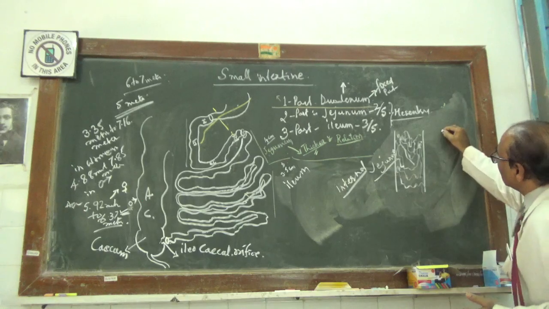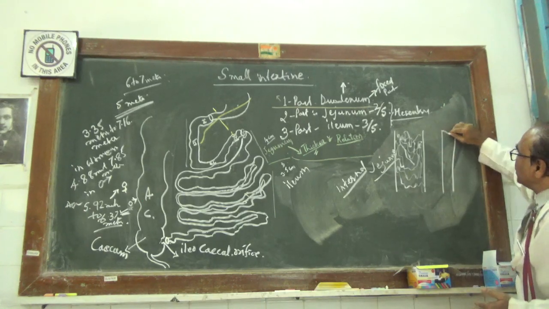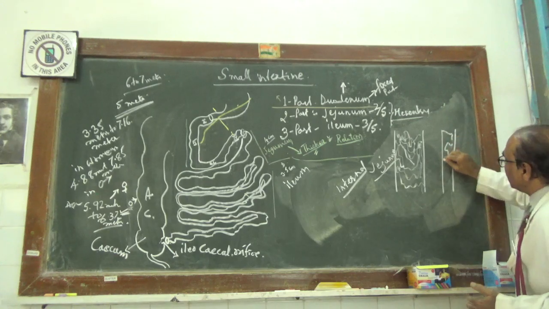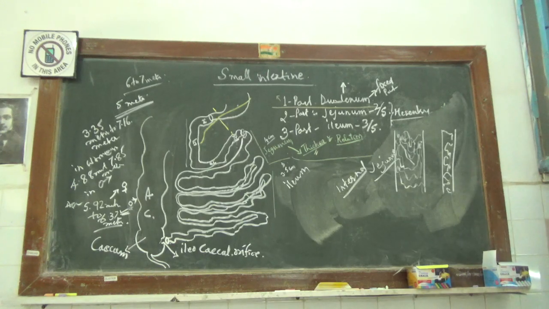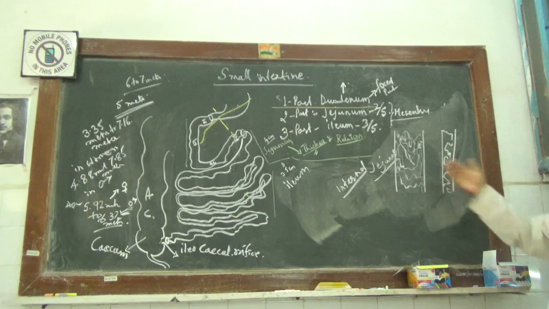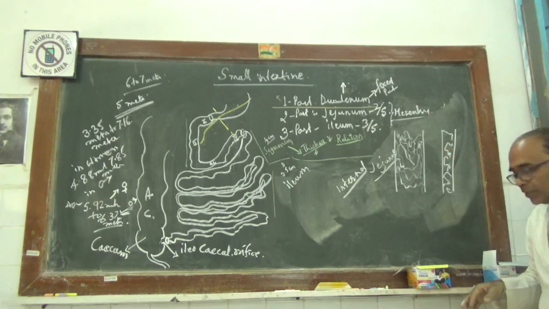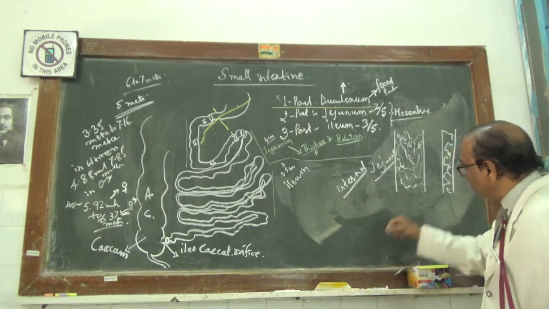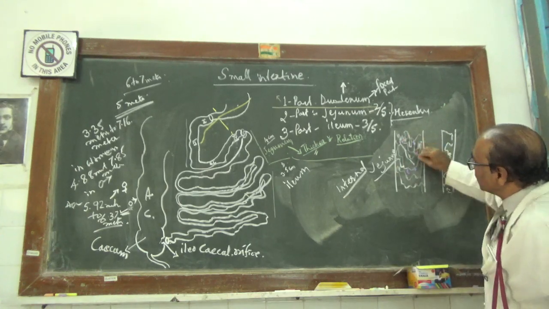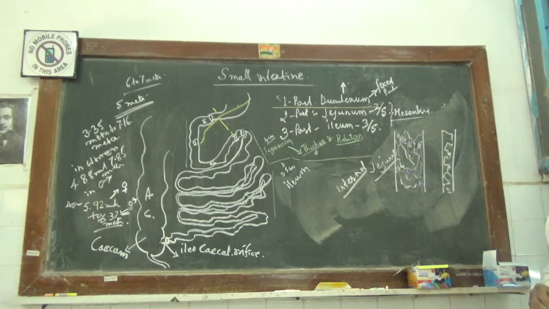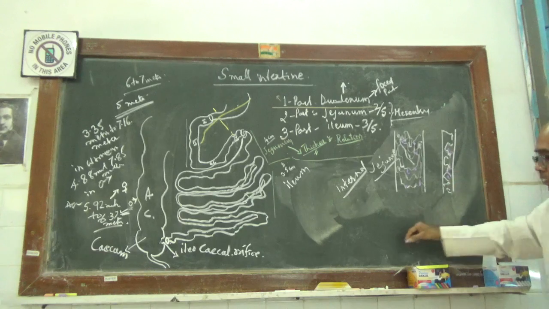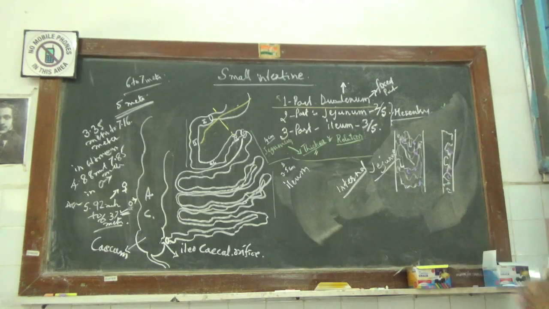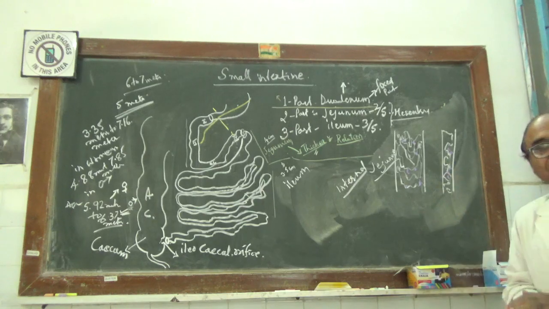But if you go to the ileum internally, the folds are much fewer. These are the mucosal folds, comparatively fewer than in the jejunum. Apart from that, you have the lymph nodes here in the jejunum. They are solitary, whereas here in the ileum they are aggregated. Aggregated means you get a shared group.